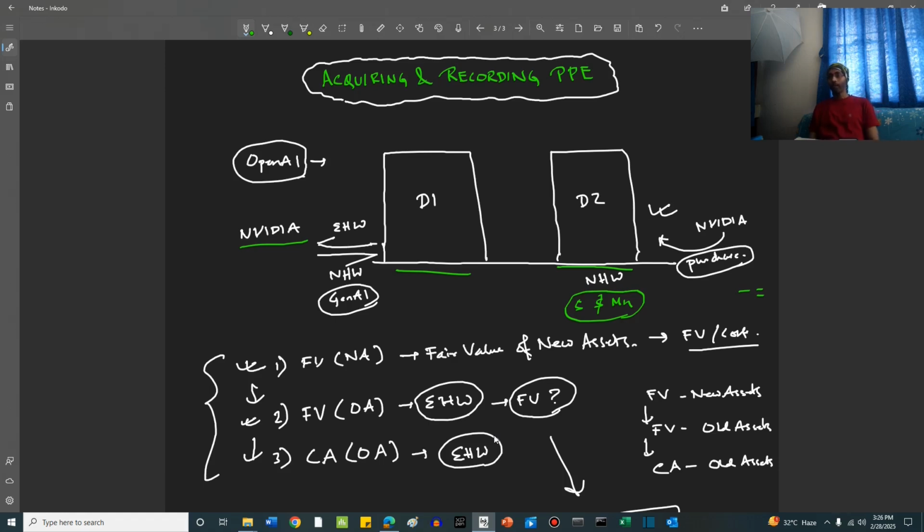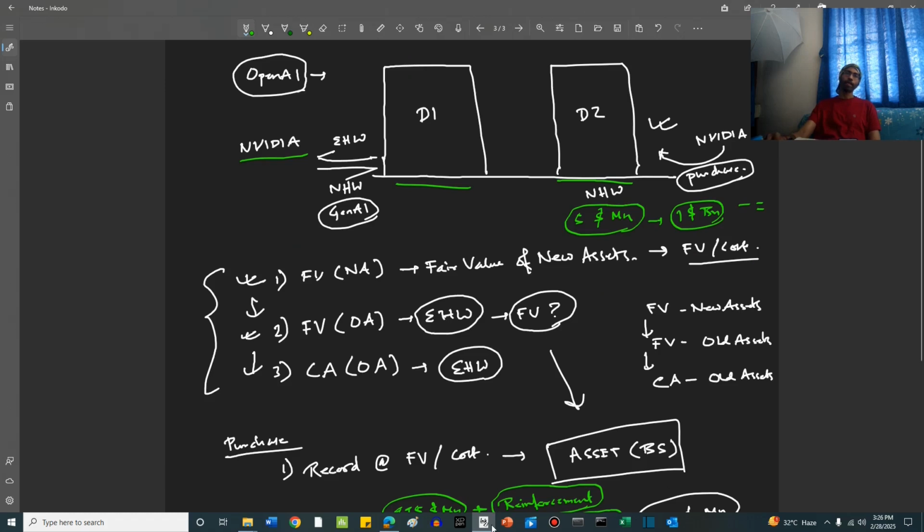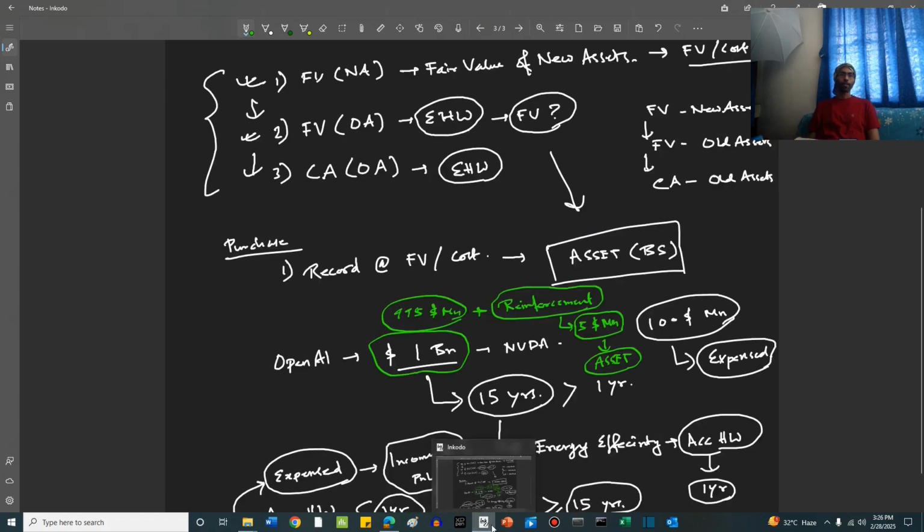That is recorded within the $1 billion, which is the total cost of the new hardware purchase mentioned here. The total cost of the $1 billion hardware purchase will contain all the additional costs necessary for the installation of this asset in the first place.